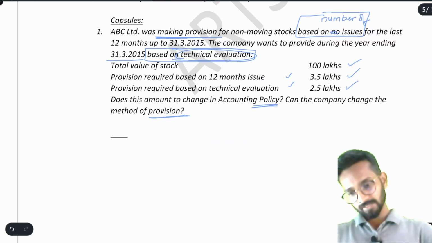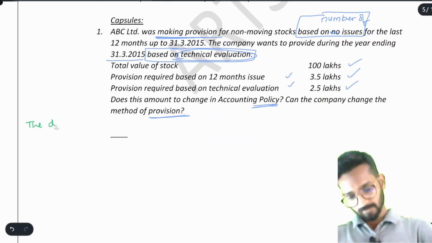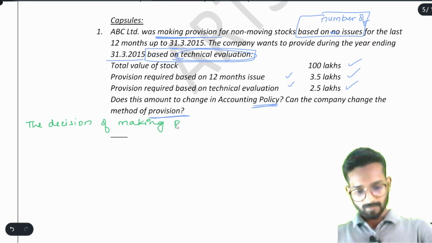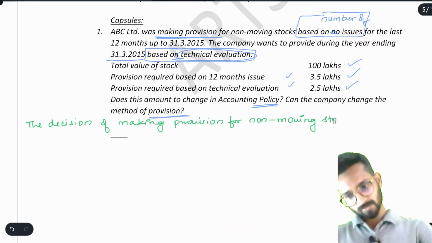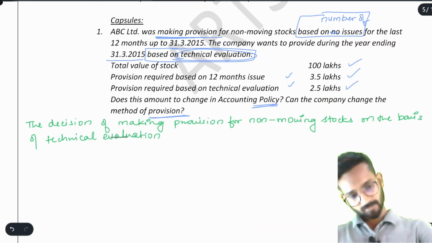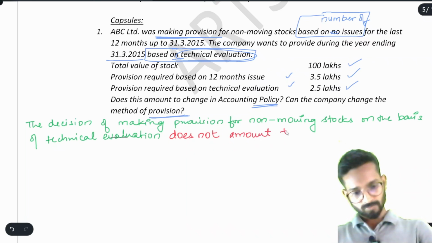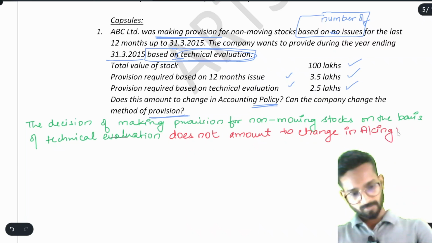Okay, now I'll write the answer here. See, the decision of making provision for non-moving stocks on the basis of technical evaluation does not amount to a change in accounting policy.